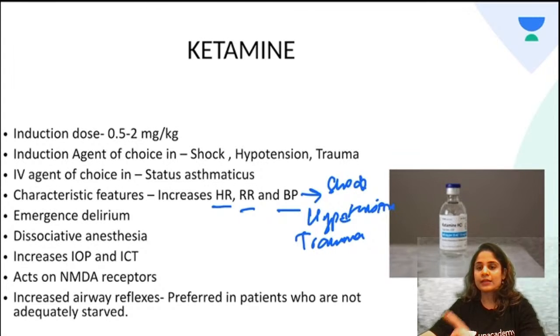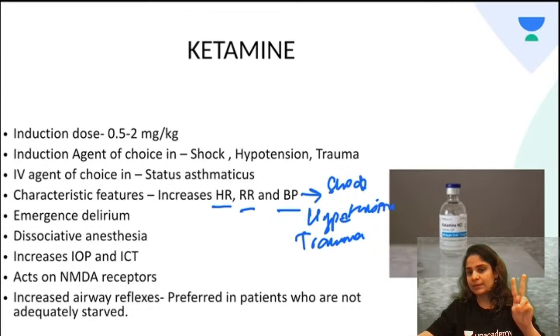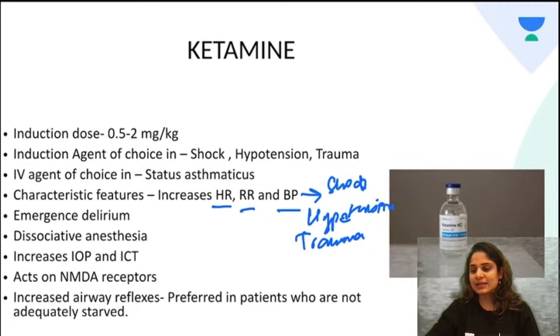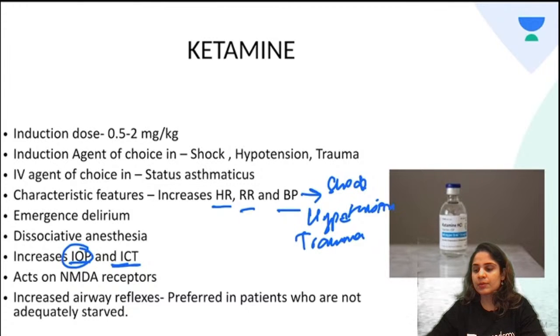Then the next important thing about ketamine, which was different from the other IV induction agents, was that it increases the intraocular pressure and the intracranial tension. So why is it important to remember this?